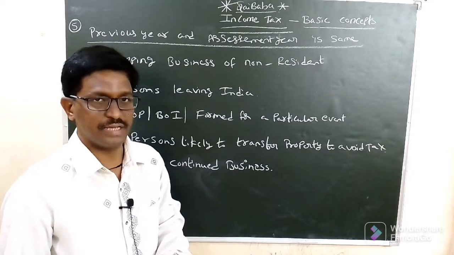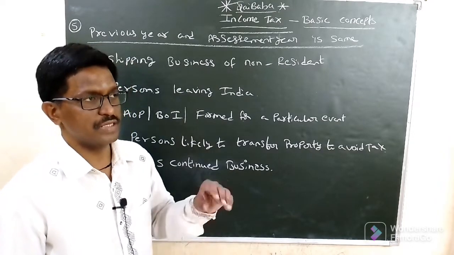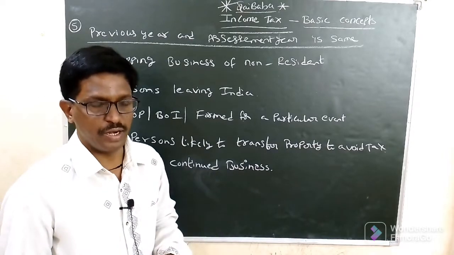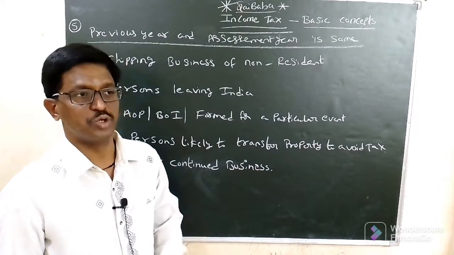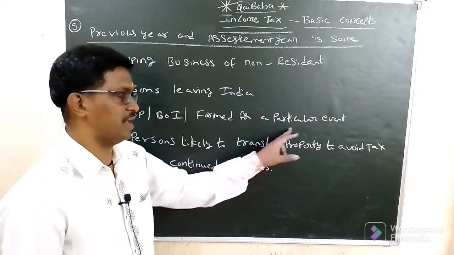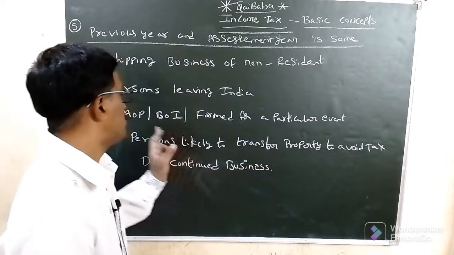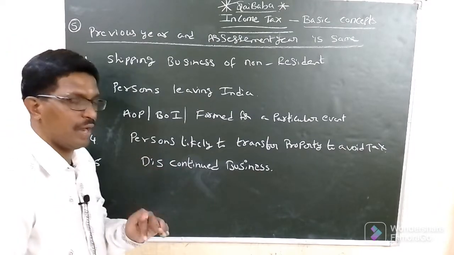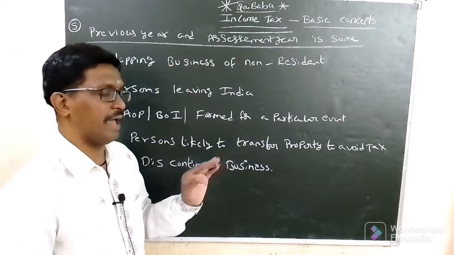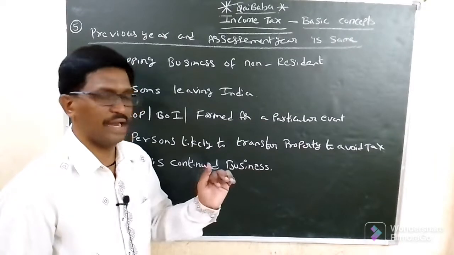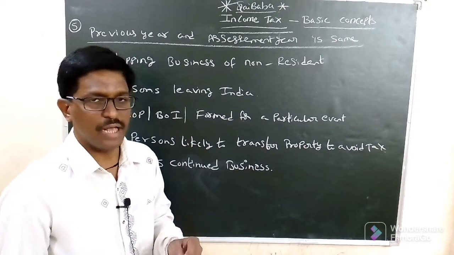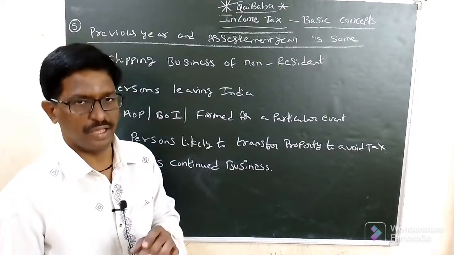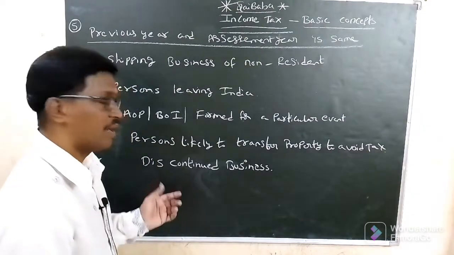What is the reason? A foreign player comes to India and is taxable in the same situation, for the same event only. So it will be taxable in the same year. Persons who transfer property to other persons to avoid tax, that will also be taxable in the same year only. Next point, discontinued business.